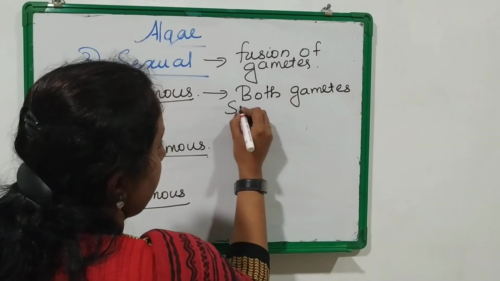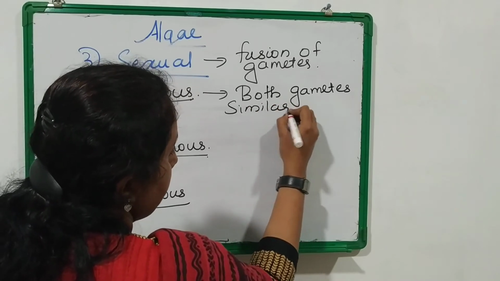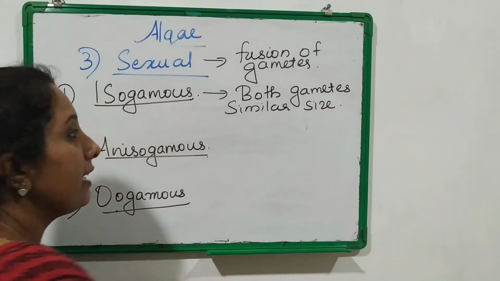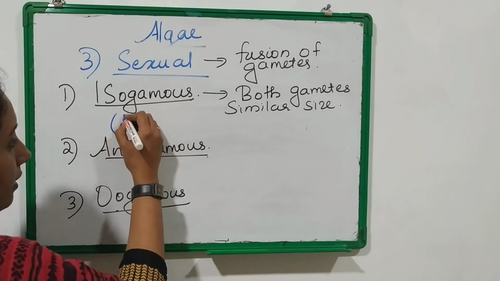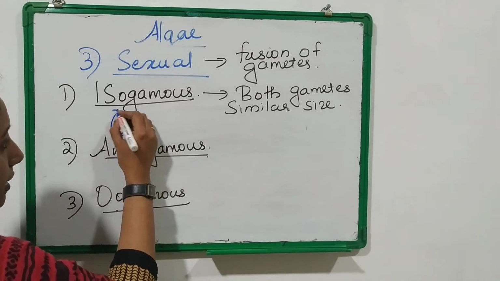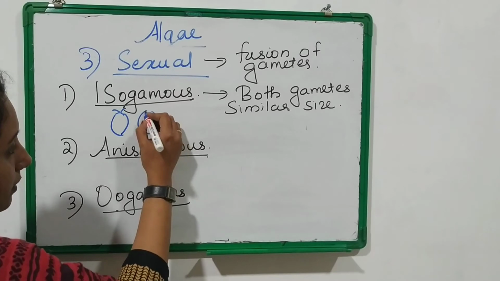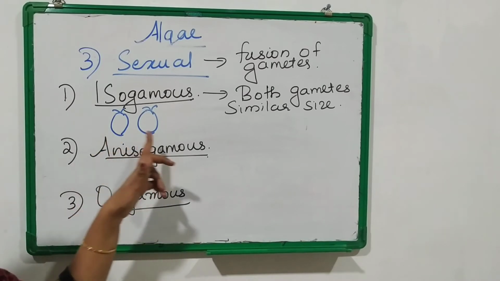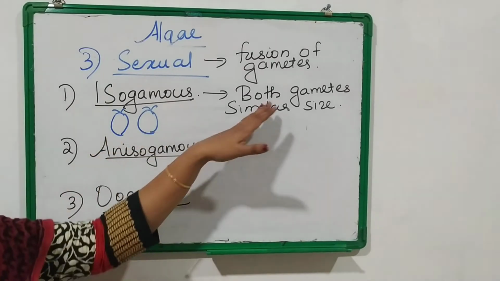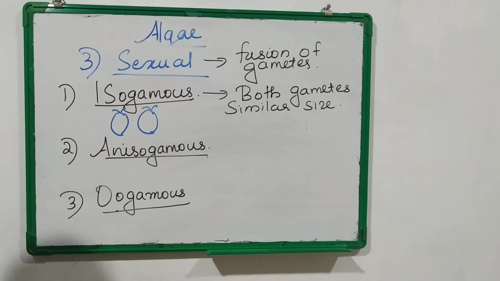Both gametes will have similar size. Okay, there are two gametes, the male gamete and the female gamete. How will they be? The size of both will be the same, that is, we can't differentiate between them. We can't differentiate between the male gamete and female gamete because both the gametes will be similar in size.